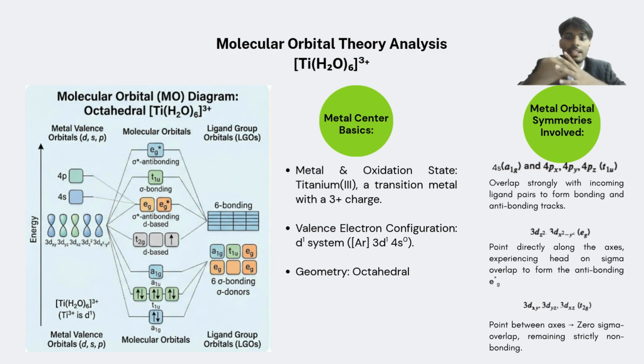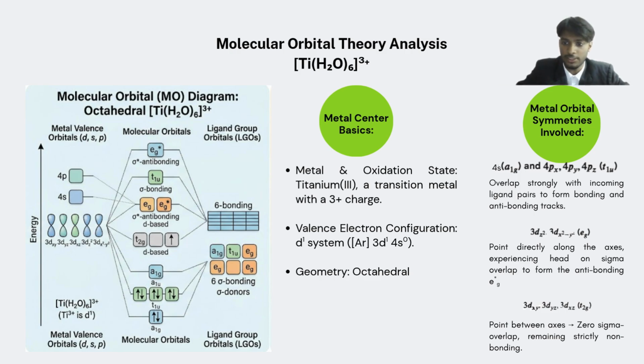Next, I will talk about part C, which is the molecular orbital theory analysis of hexa-aqua-titanium(III) ion. For this metal complex, titanium(III) is a transition metal with a 3+ charge, where its valence electron configuration is a d1 system with an octahedral geometry.